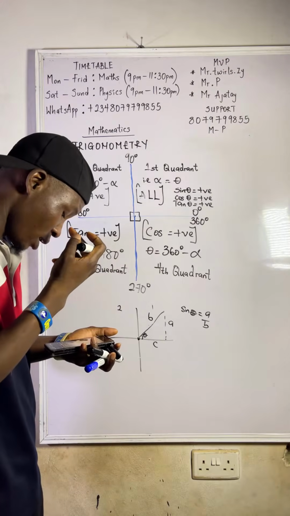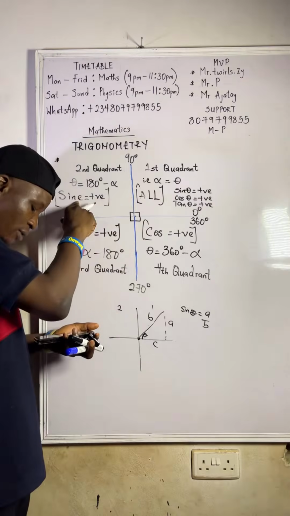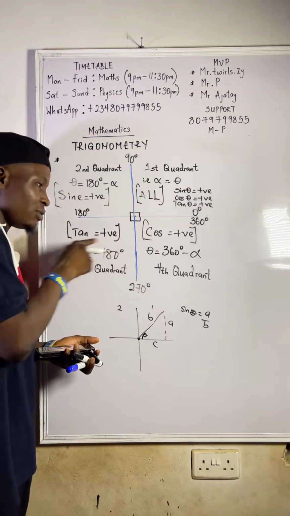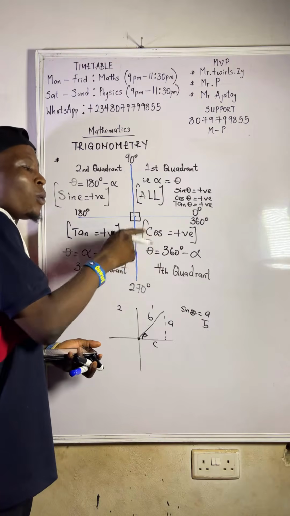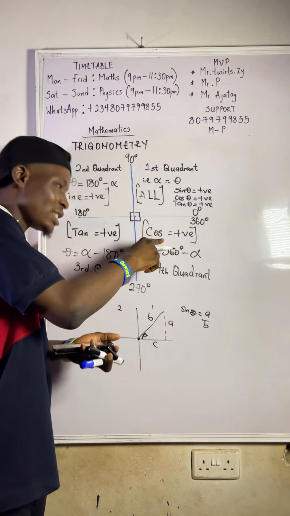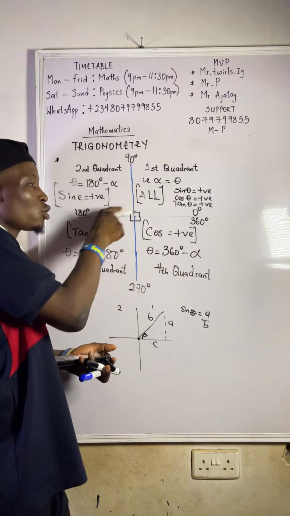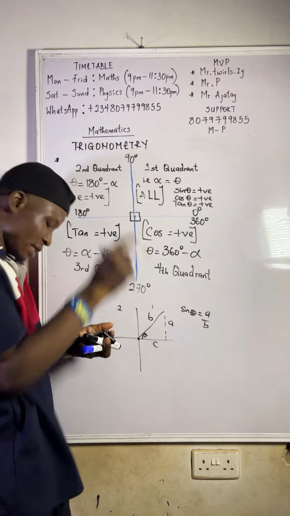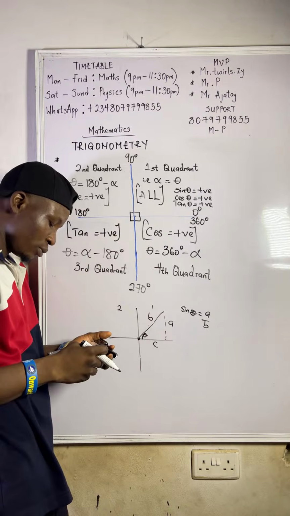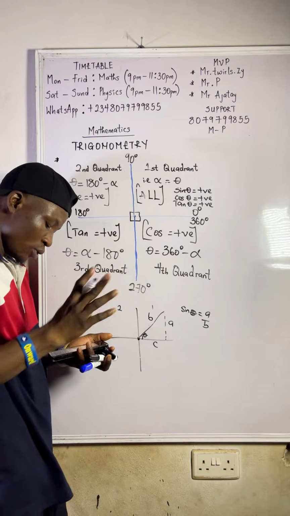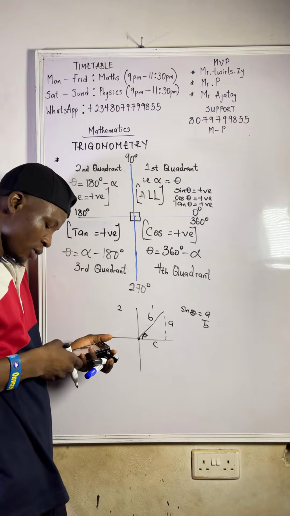What I'm explaining is why only sine is positive here, why only tan is positive here, and why only cos is positive here. How do you get cos to be positive here? Why is it not tan that is positive here? Why is it not sine? That's what I want to explain. I just want to explain the first and second quadrant for you. They will not ask you the proving. I just want to explain it for you. Do you understand?